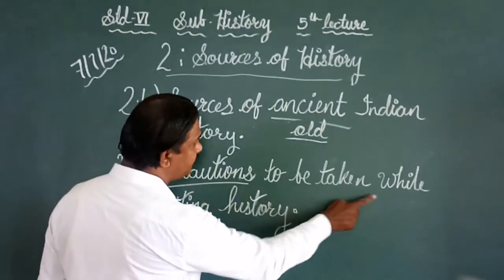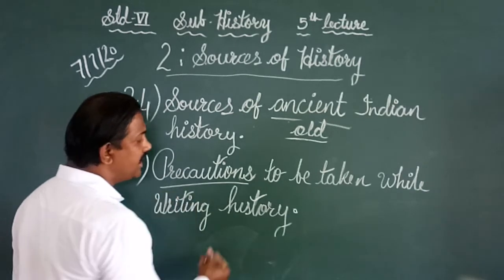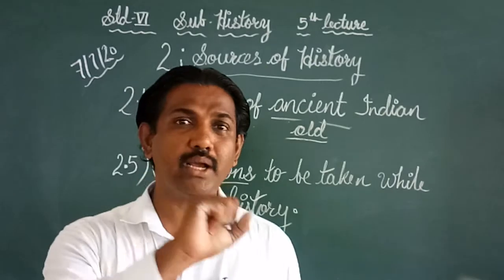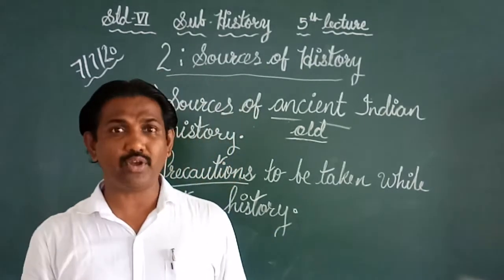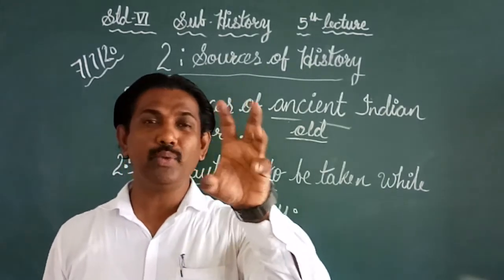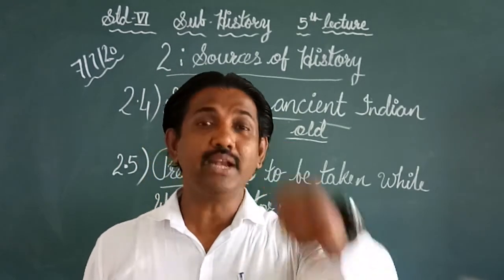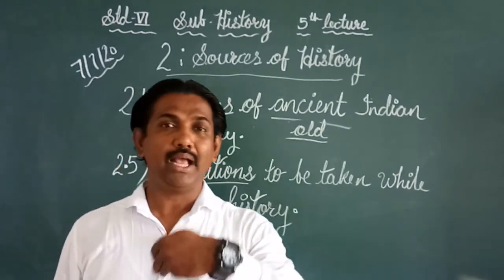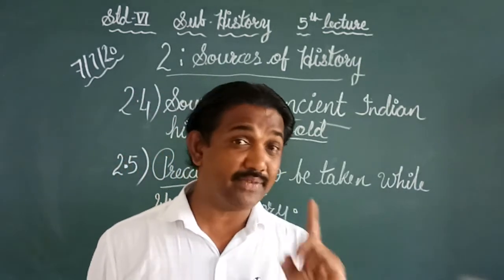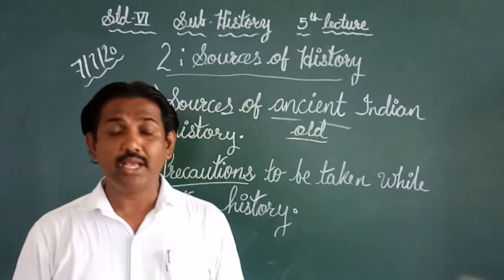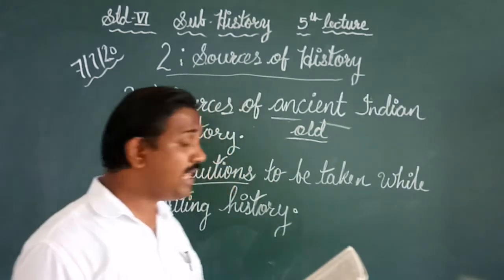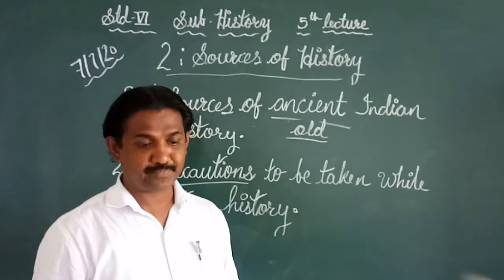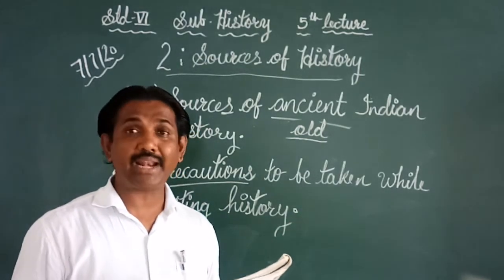Precaution to be taken while writing history. While writing history, it is not like that. Suppose you got a book, you don't know when it was written. So you will confirm that it is an evidence of history, that okay, I have got something and it is an evidence. It is not like that. We have to take a lot of precautions that we are going to see here. Now, page number 9, 2.5. Precautions to be taken while writing history.